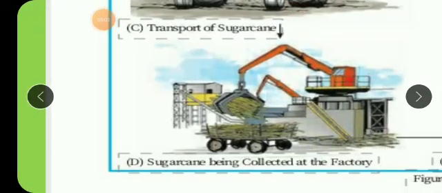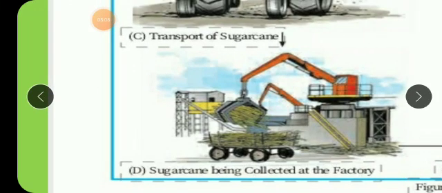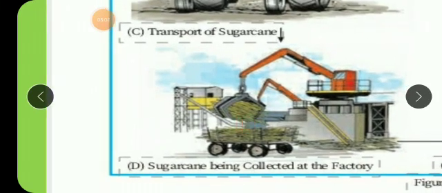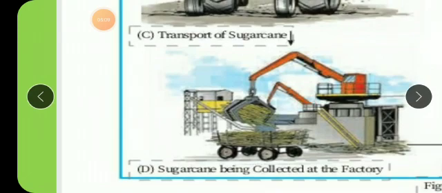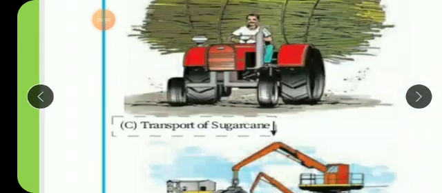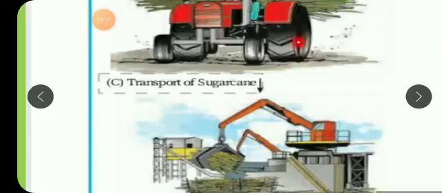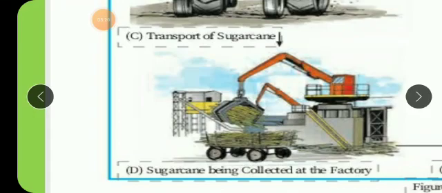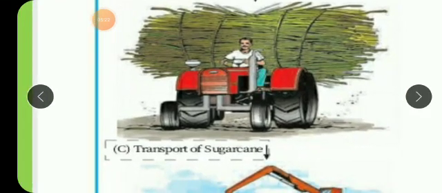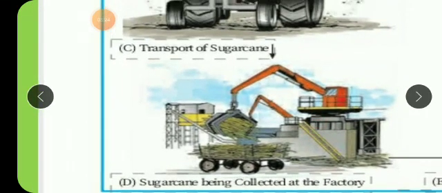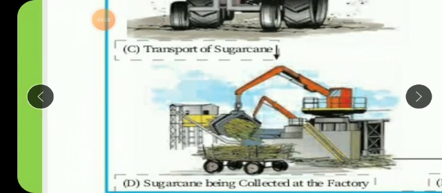Once it is provided to the factory, this sugarcane is being collected at the factory. This is again, we can say, tertiary occupation, because this is the extra service which we are giving to the primary and secondary occupation. This is the extra service we are providing. This man cannot load all this sugarcane in the factory. So this tertiary occupation comes for help.